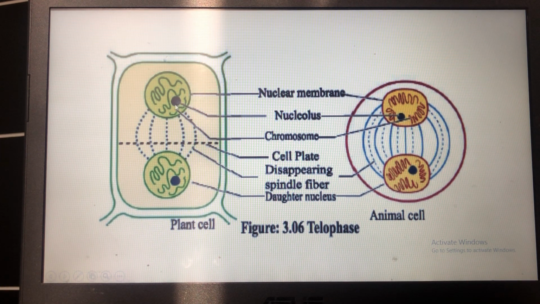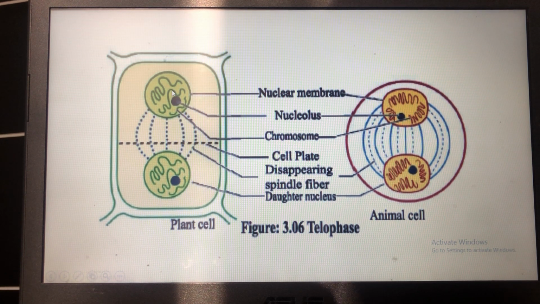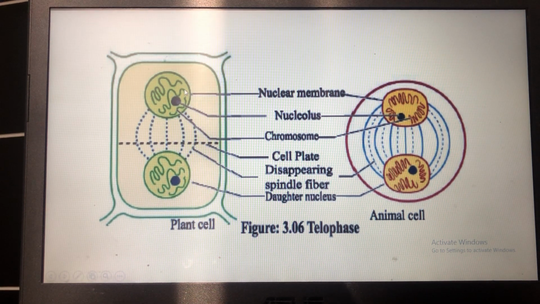You can see here that the nucleolus also reappears, as well as the nuclear membrane surrounding this mesh of chromosomes, the nuclear reticulum. As a result, you can see that at two distinct poles, two different nuclei are formed. The spindle apparatus disintegrates, and the spindle fibers gradually disappear.